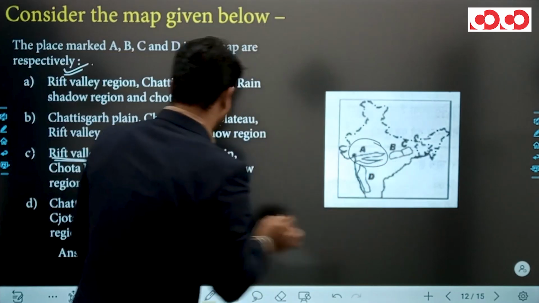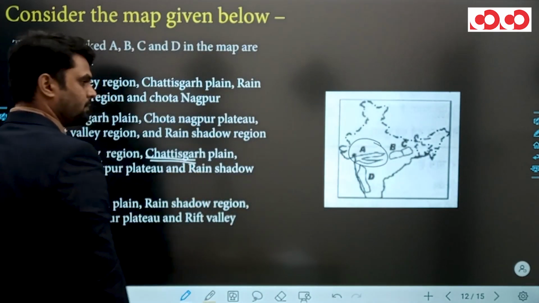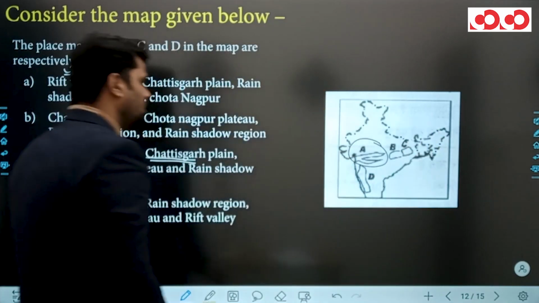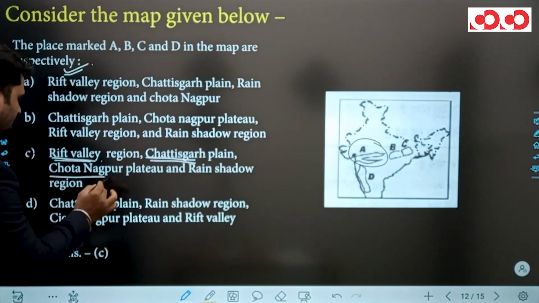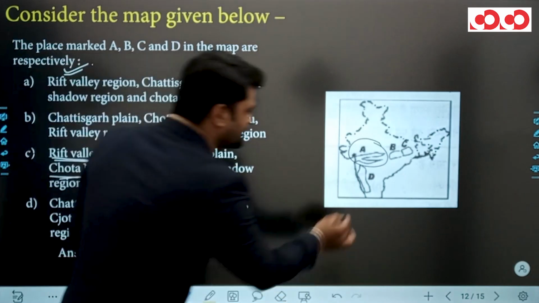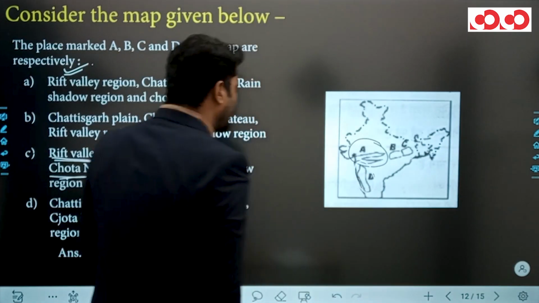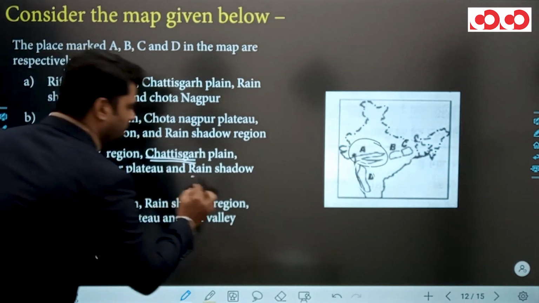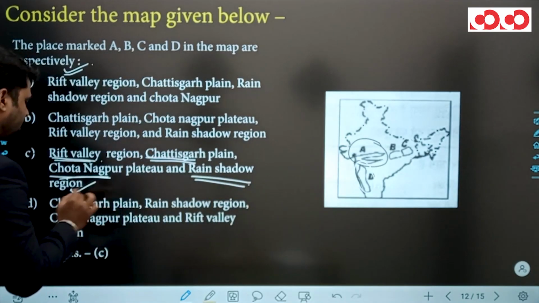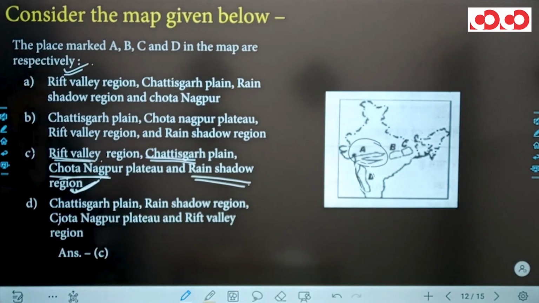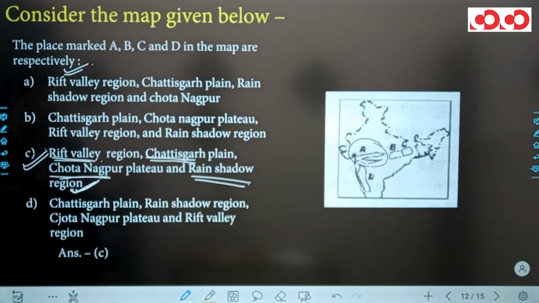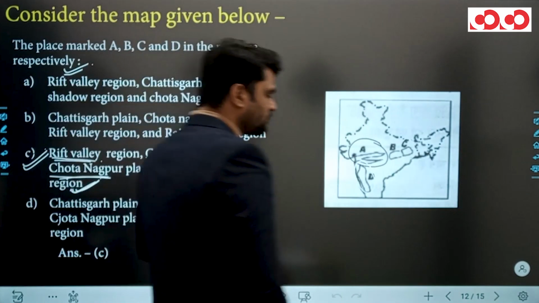B, Chhattisgarh plain. And at the northeastern part of this Chhattisgarh plain, you can see Chota Nagpur plateau. And this D part indicates the rain shadow area of Western Ghat. So the rain shadow area is denoted by D. So the right answer of this question is option C. Clear? Let's move to the next question.